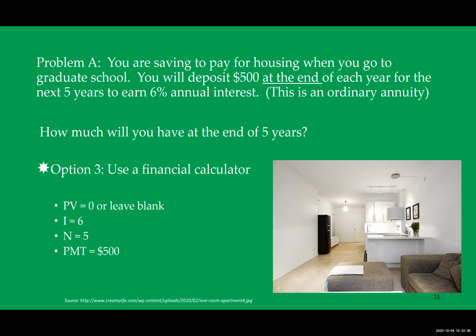For the time period, you are depositing the money every year for the next 5 years. So in the calculator, you enter one number, and that is n equals 5. And then for the payment, that's the $500. And then again, you still want to know what will be the future value of all of that. You solve for FV, which is future value, and you get $2,818.55, the same as doing it with the equation or with the timeline.